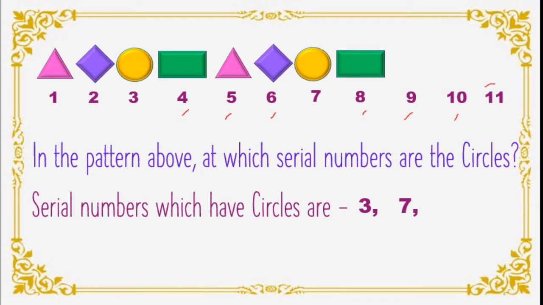Again 11 number will get the circle, isn't it? So next number is 11. And again you leave the 3 numbers. 12, 13, 14. You leave that. Yes, the next circle will come on 15th number. Got this, students? Okay.